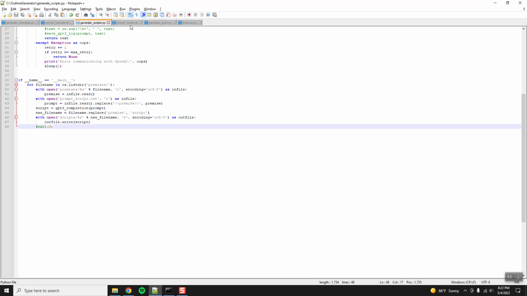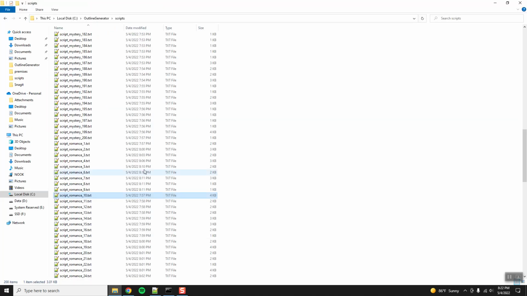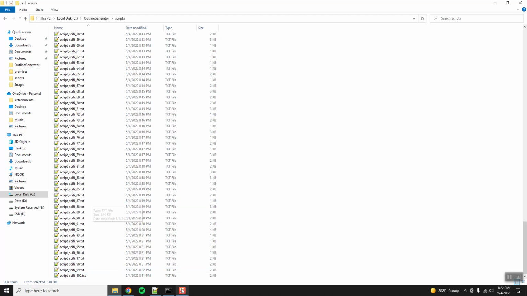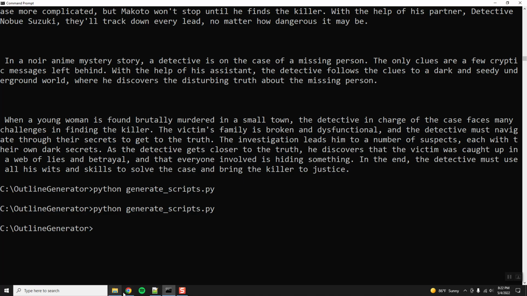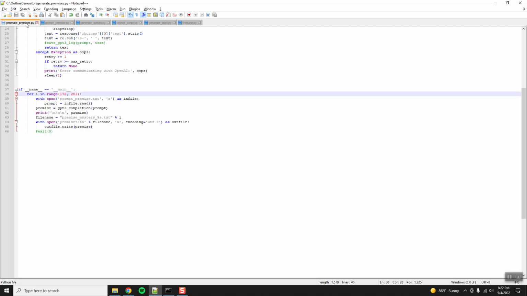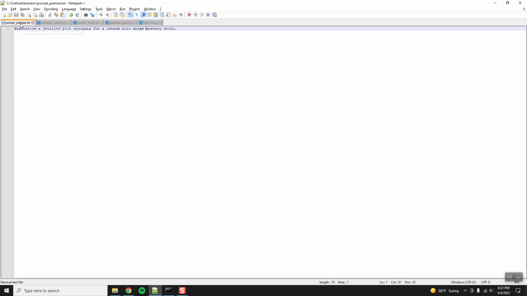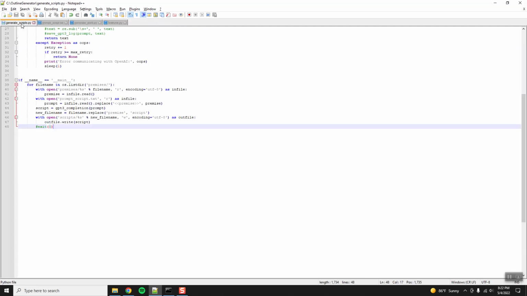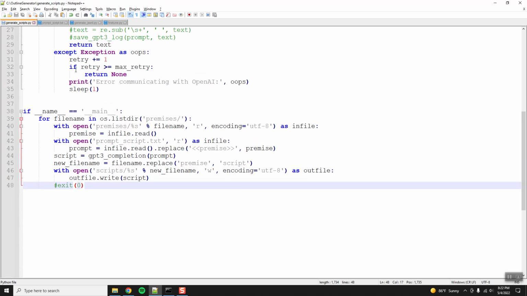So an hour and a half later, most of this time has actually been spent waiting, because this is a slow process. Okay, so we've got that. What I did while I was waiting: we've got the generate premises script, we're done with that. Generate the prompt for the premises, we've got that. Oh, let me zoom back in. Sorry, you probably can't see this.